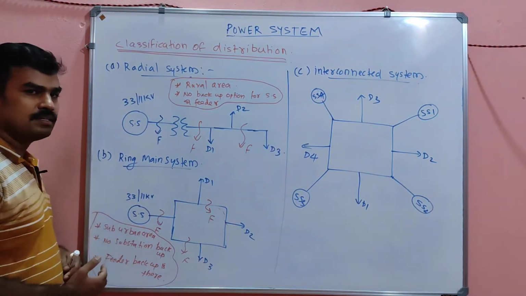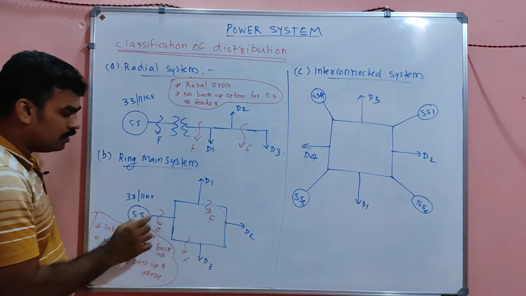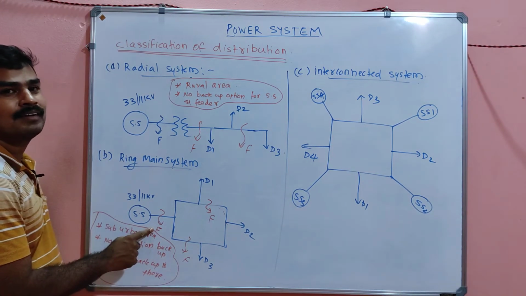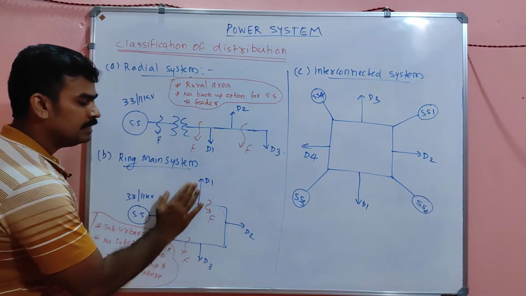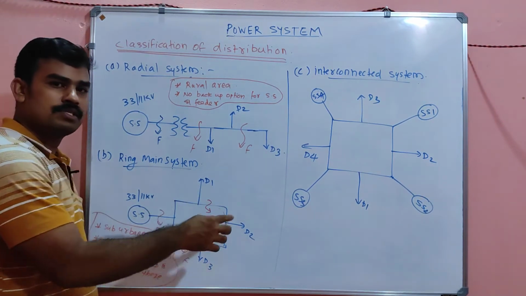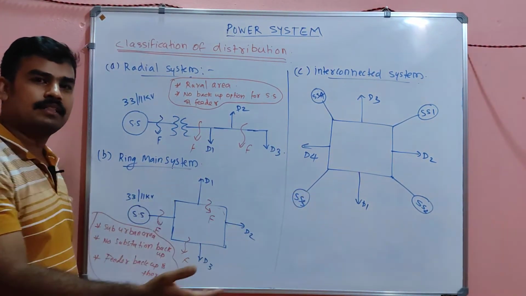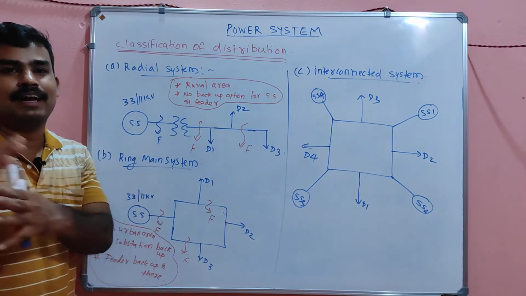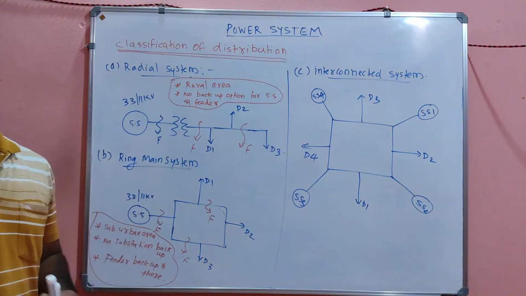But suburban means even the power breakage will be there only if there is a substation failure. Clear? So substation backup is not there, but there will be feeder backup. If one feeder is lost, then via another feeder you can feed the good region or non-faulty region. That is the peculiarity of a ring main system.